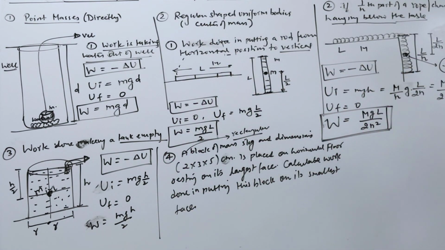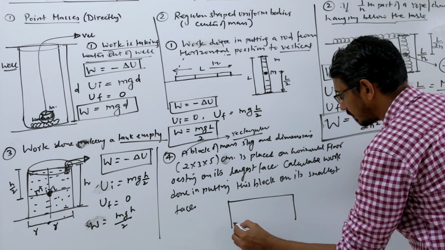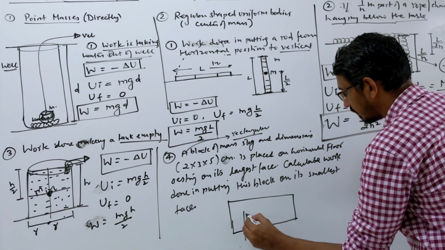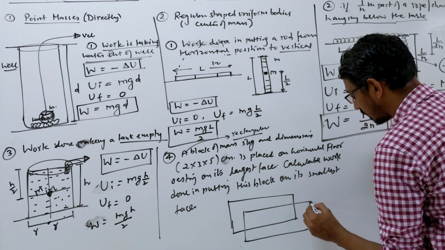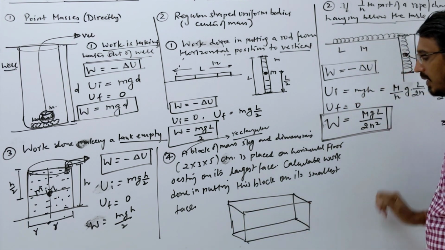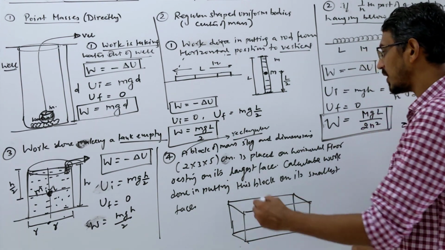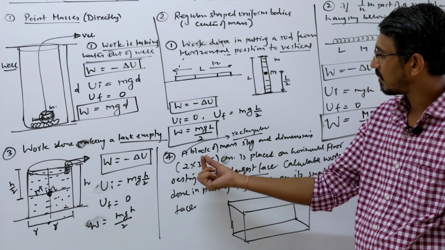So suppose initially it was a brick, this is a brick. This is the initial case, and it is placed on its largest face. So the largest face will obviously be 3 into 5.